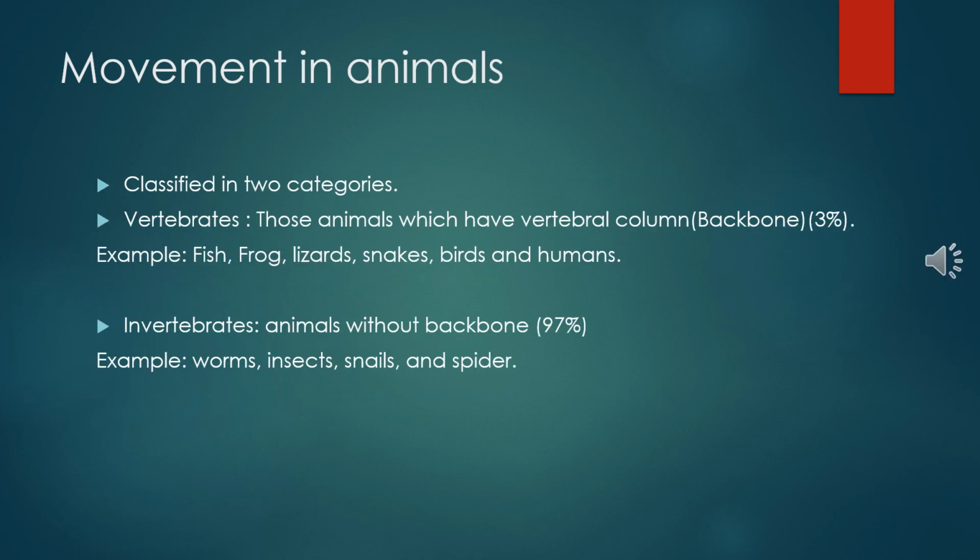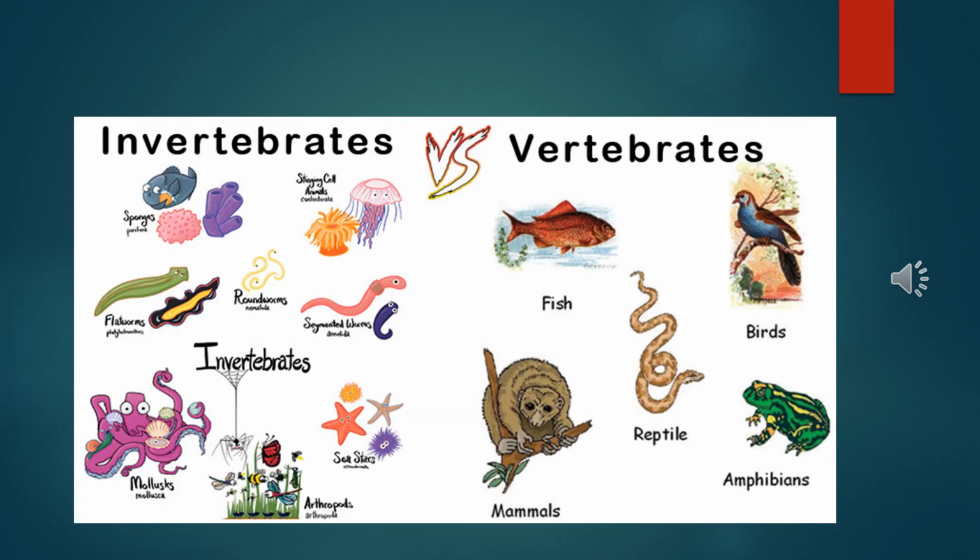Animals are broadly classified into two categories, vertebrates and invertebrates. Vertebrates are the animals which have a vertebral column, commonly known as backbone. Fish, frogs, lizards, snakes, birds and humans are vertebrates. Invertebrates are animals which do not have a backbone. Some examples of invertebrates are worms, insects, snails and spiders. Here are a few images of invertebrates and vertebrates.